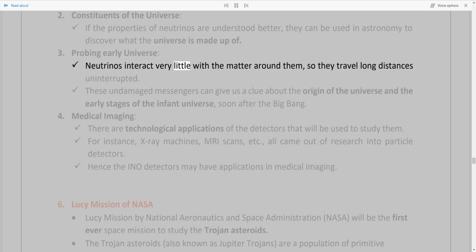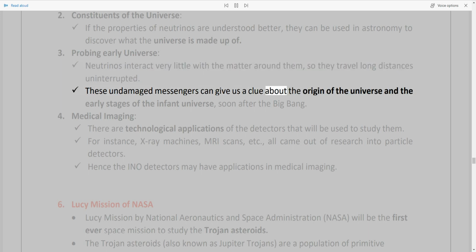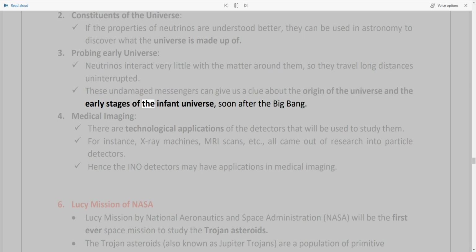3. Probing early universe. Neutrinos interact very little with the matter around them, so they travel long distances uninterrupted. These undamaged messengers can give us a clue about the origin of the universe and the early stages of the infant universe, soon after the Big Bang.